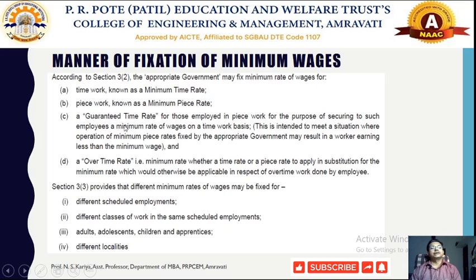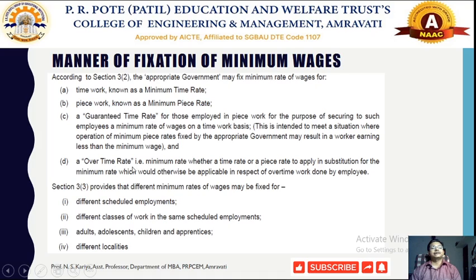Particularly, this guaranteed time rate system is used in which case? Industries paying a minimum piece rate that is below the minimum wage rate. In that case, the guaranteed time rate system would be applicable. So it is quite necessary that the government ensures the worker will at least get the minimum wages, so that they can make their livelihood by means of the guaranteed time rate system.